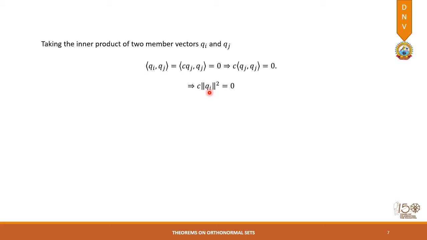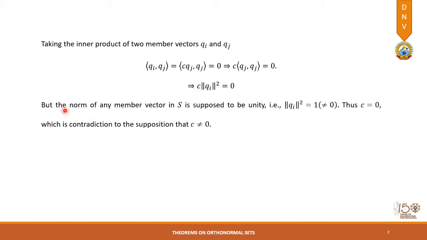So what we have got is that c times the norm of qi square is equal to 0, and the norm of any orthonormal vector is non-zero. So in case of this product being 0, c has to be 0. So this is a contradiction to what we have assumed, that c is not equal to 0. So by this we can say that c will have to be 0.